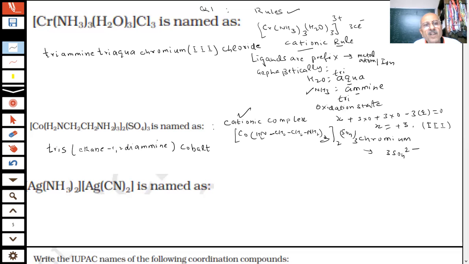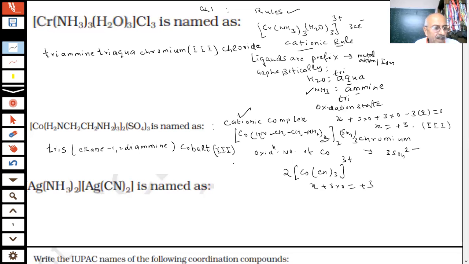Then what is the oxidation number of cobalt? We have to calculate. Calculate the oxidation number of cobalt, students. In this case, if I split it up, I am writing now in short form. What was the charge coming? 3 plus. So it is clear. There is nothing. This is x, it will be 3 only, into 0 is equal to plus 3. So cobalt is cobalt 3.